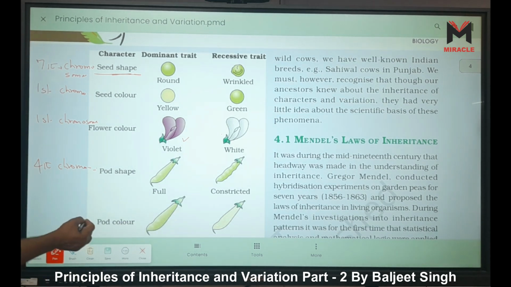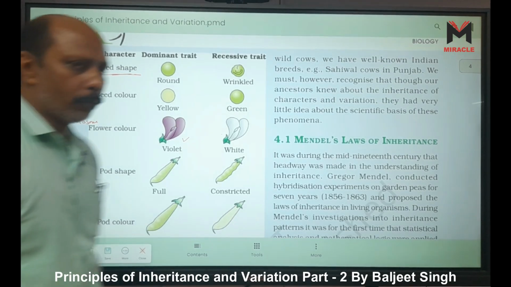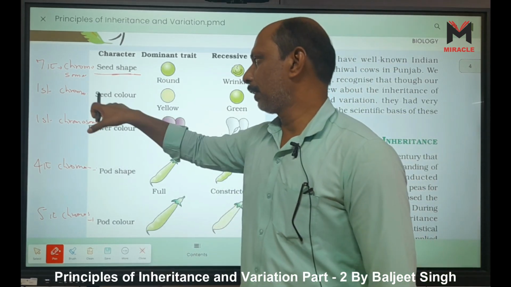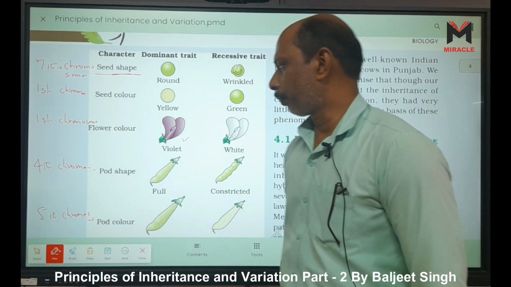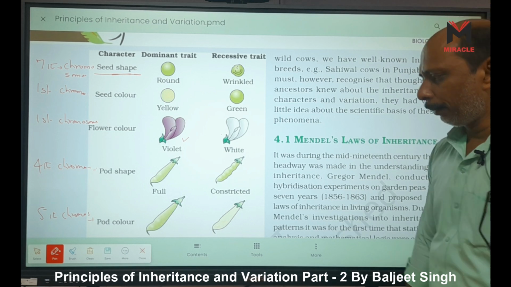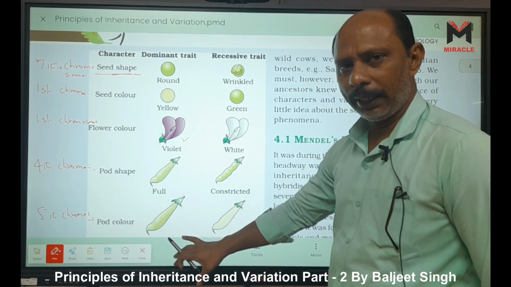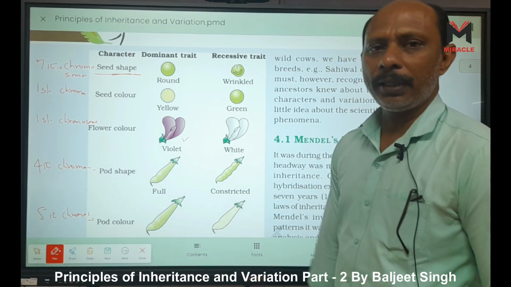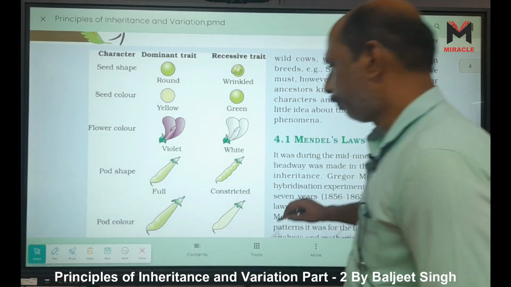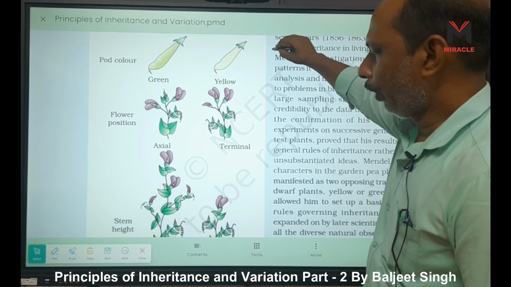Then pod color, the color of the pod, is located on the fifth chromosome. Fifth chromosome, okay. Look, seed shape 7, SS7, seed color and flower color on first chromosome. Pod shape is on the fourth chromosome, and pod color means yellow and green, right? When we see the pod color, green is dominant and yellow is recessive, okay.